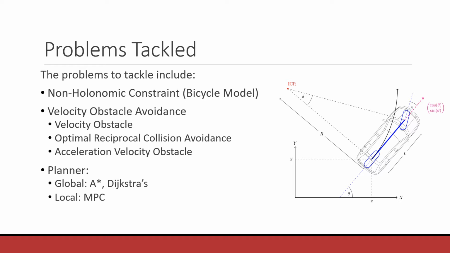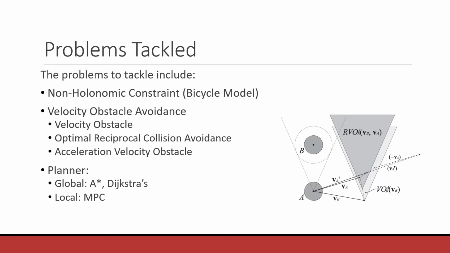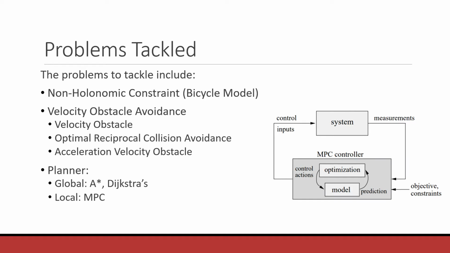The problems that we have tackled in this project are, first, that the vehicle is non-holonomic, hence we need to adopt a bicycle model. Second is how to effectively avoid these dynamic obstacles. We have applied the following algorithms: velocity obstacle, optimal reciprocal collision avoidance, and acceleration velocity obstacle. Finally, we need a planner. Here we have assumed a global planner, A star, which provides us the set of goal nodes, and then we have a local planner that plans the path between these nodes.